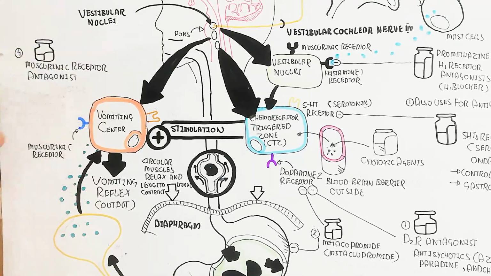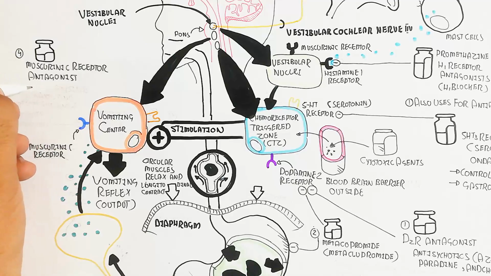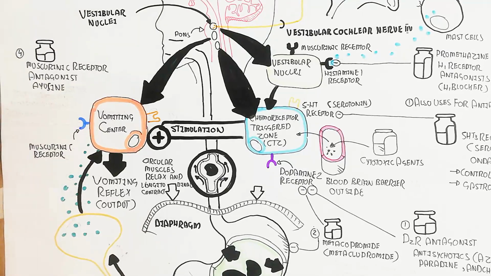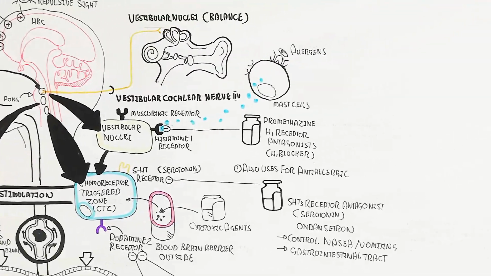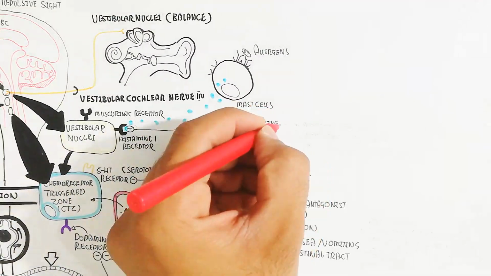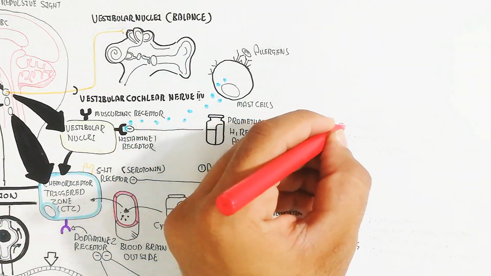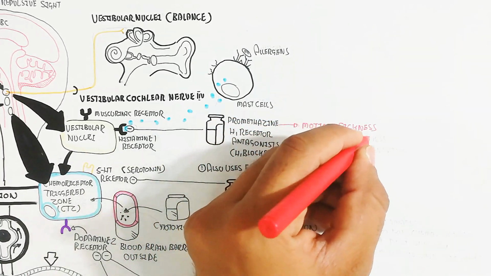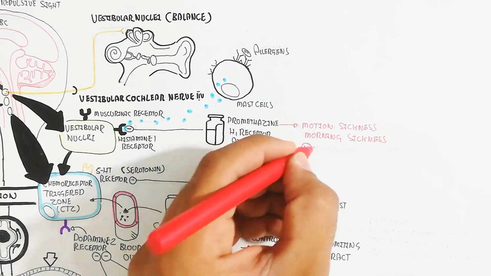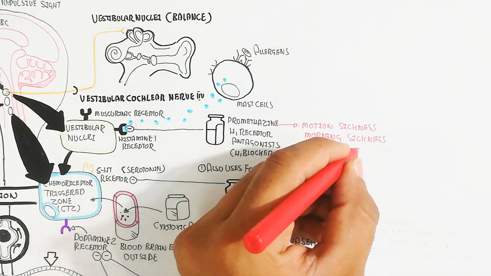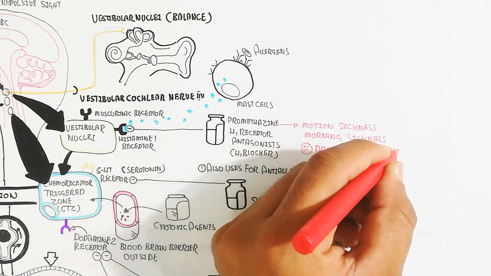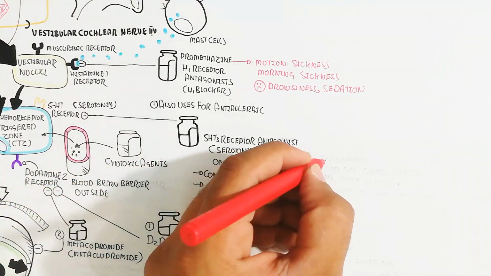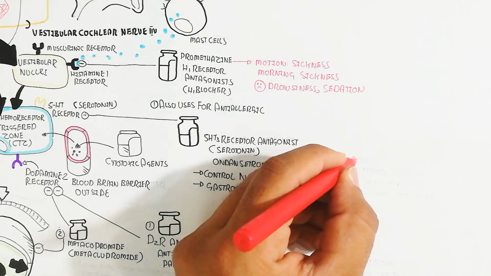The muscarinic receptor antagonist is an acetylcholine antagonist. It inhibits acetylcholine binding, which is important, and inhibits the muscarinic receptor of the vomiting center, leading to vomiting reflex inhibition. Promethazine is important for motion sickness and morning sickness, and drowsiness and sedation is a side effect.